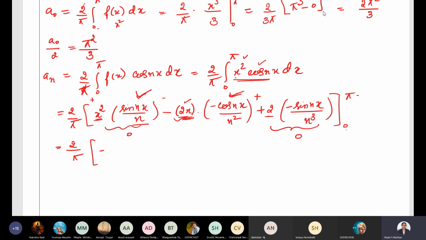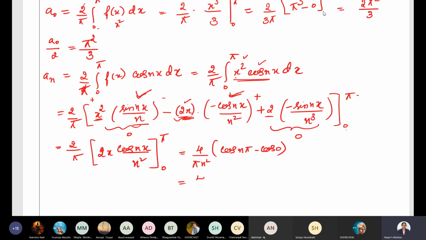Minus of minus will become plus. So it is 2x cos nx by n square. This is what remains. If I take the constant terms outside, 4 by pi n square, what will remain? And the limits will be 0 to pi. Cos nx will remain, so cos n pi minus cos 0 will remain. So from this, 4 divided by pi n square, any term is missing? What is this? Okay, this is the x. So we need to put pi also over here. Am I correct?